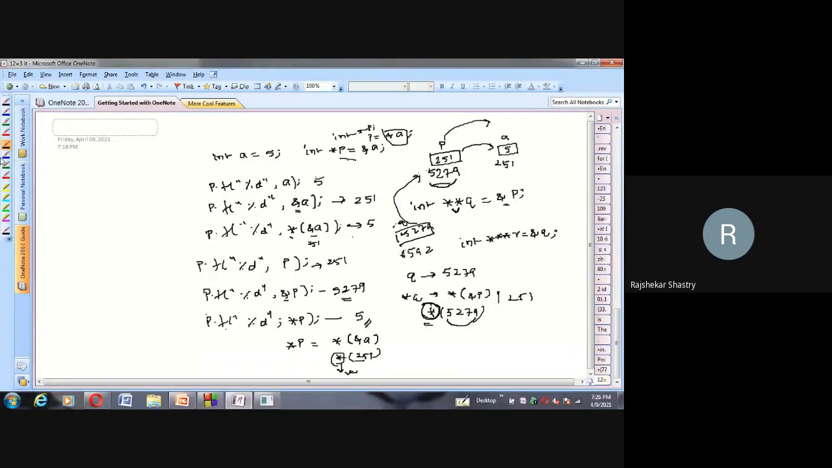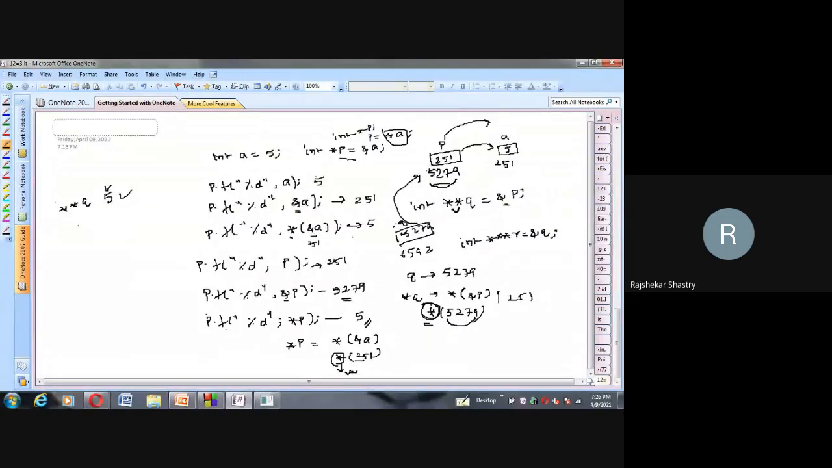Now finally, suppose I say double asterisk Q, then we'll get 5. Here you get 5. So through Q we reach P, then from P we are able to extract the value of A. So from Q, indirectly via P, we could bring the content of A. So it is possible, we can store like this.